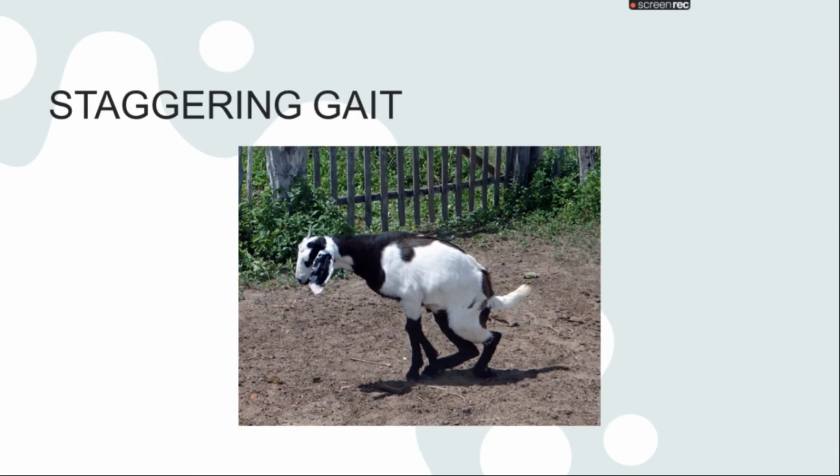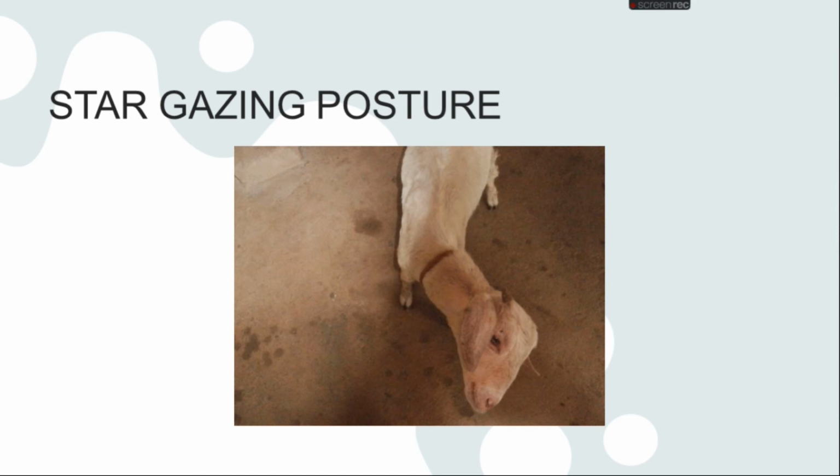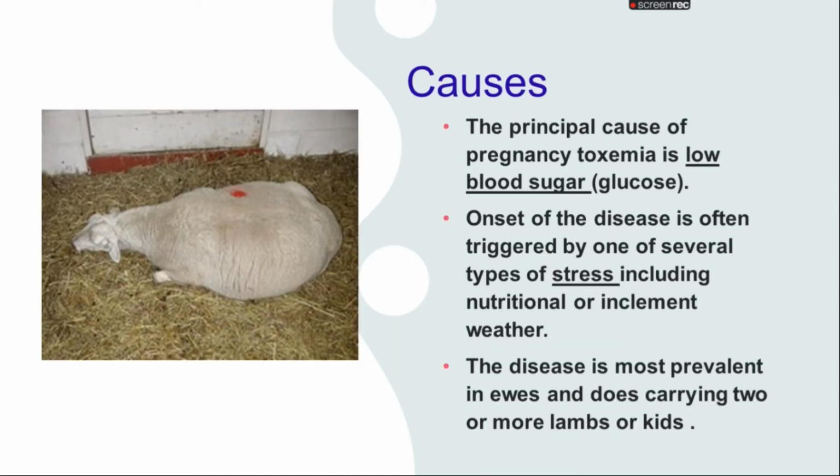The normal posture of the animal will not look normal, with frothing of the mouth and stargazing posture. If we talk about the causes, the principal cause of pregnancy toxemia is low blood glucose level, and the onset of the disease is often triggered by one of several types of stress, including nutritional stress or inclement weather. The disease is most prevalent in ewes and does carrying two or more lambs or kids.